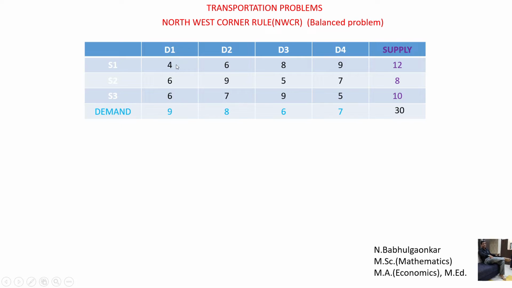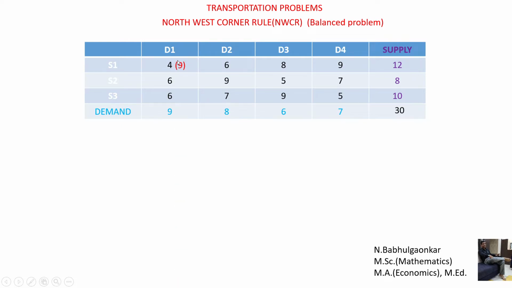Now concentrate on this cell: 4, 9 and 12. Among these numbers, we write down the minimum of demand and supply. Of 12 and 9, which one is minimum? 9 is minimum. So write down that 9 here, always in brackets.